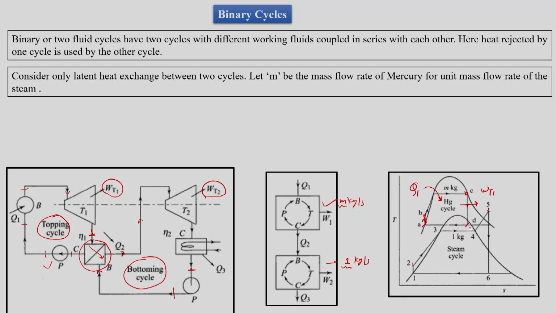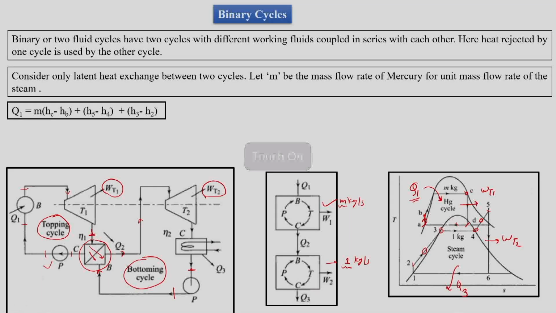But in this case we have only latent heat exchange. Mercury will release the heat and only the latent heat will be taken by the water. So here the heat exchange is only latent heat, and water will take the two sensible heats from the outside, like what mercury has already taken. So water will expand in the turbine and give WT2 amount of work, and then it will reject heat into the condenser, which is Q3.